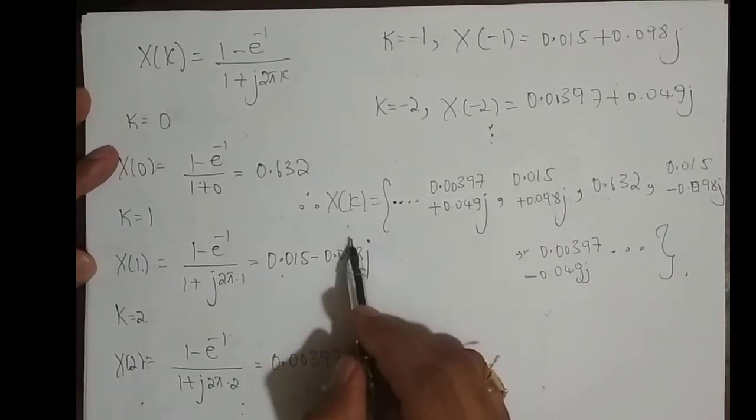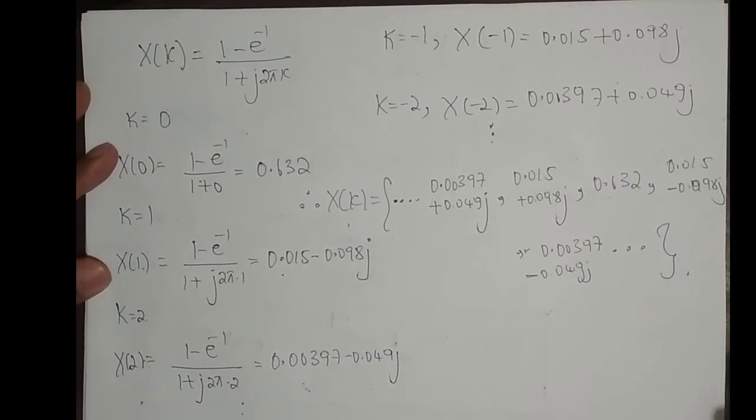So this is the Fourier series coefficient of the signal given.